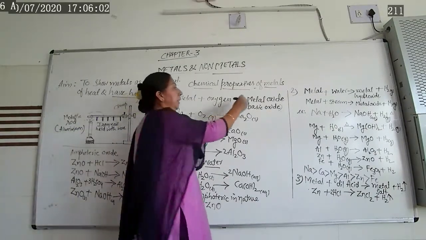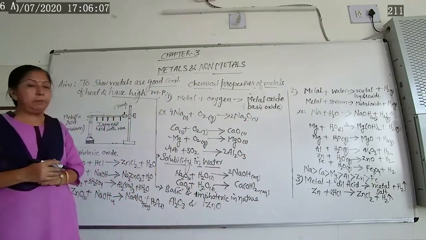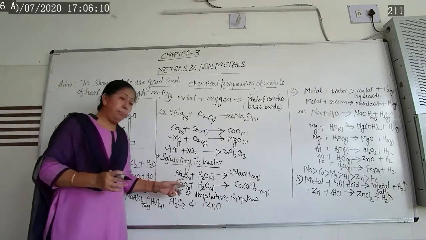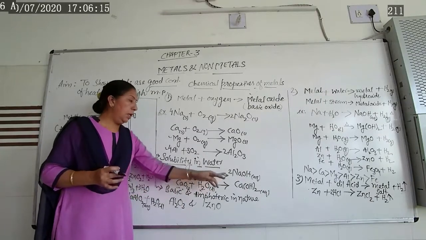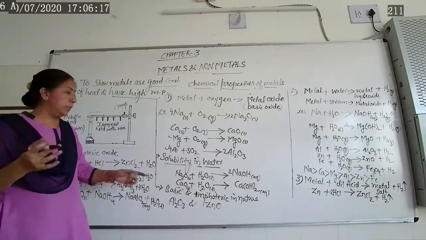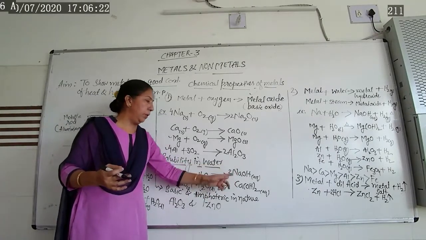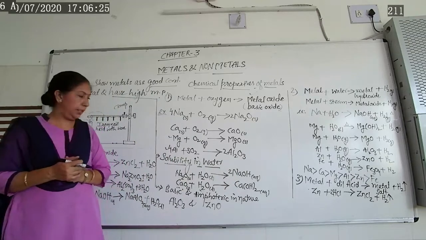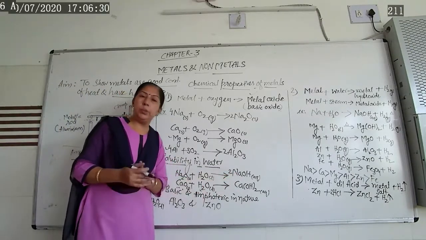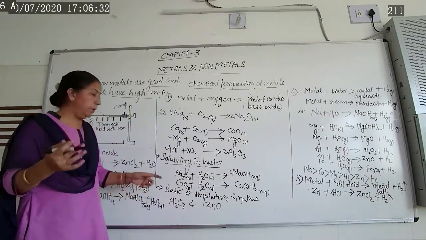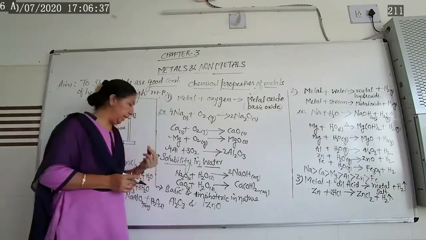Now let us see about the characteristics of metal oxide. Let us learn some characteristics of these metal oxides. First one is what? Solubility in water. When we take metal oxide and dissolve in water, they form base or alkali. If sodium oxide, potassium oxide is there, then if we dissolve in water, they form a water-soluble base. That's why we are saying sodium hydroxide is what? Alkali. So sodium oxide, when it reacts with water, gives you sodium hydroxide. Then potassium oxide, if we dissolve in water, gives you potassium hydroxide.